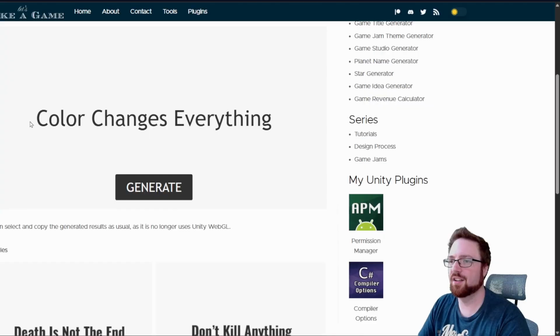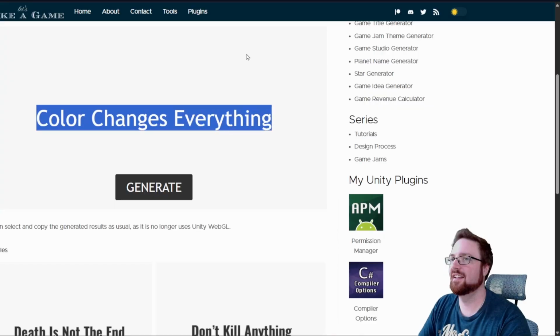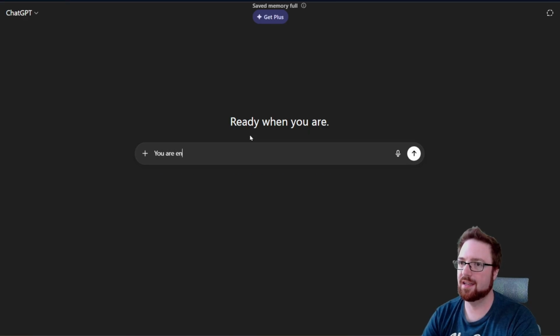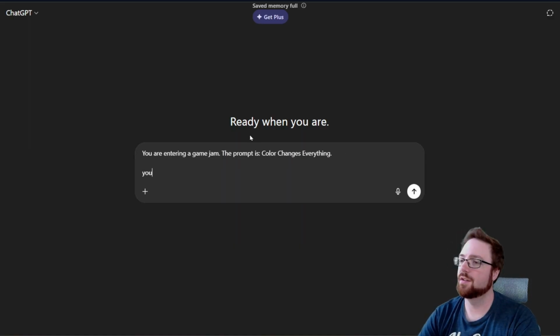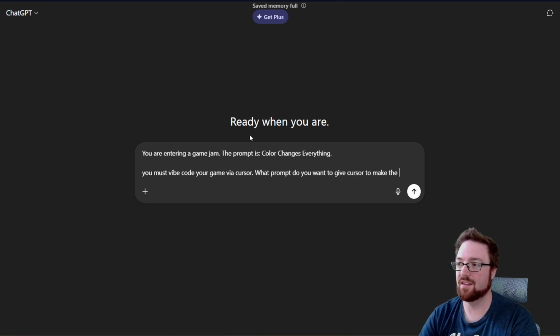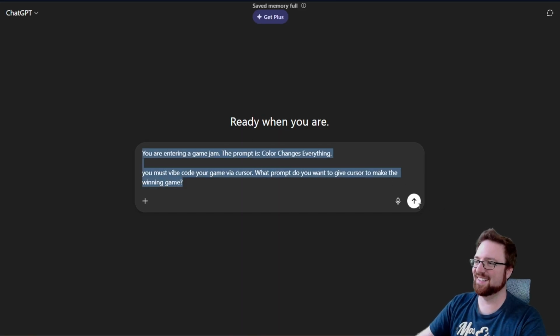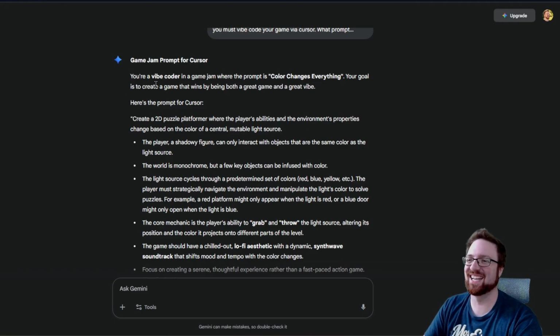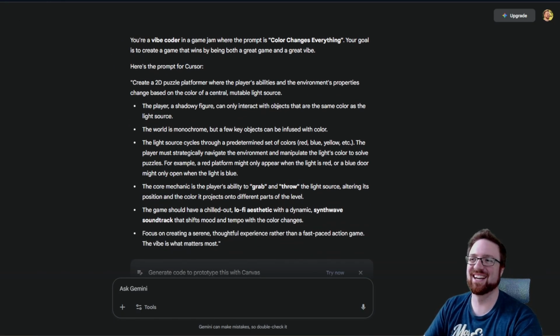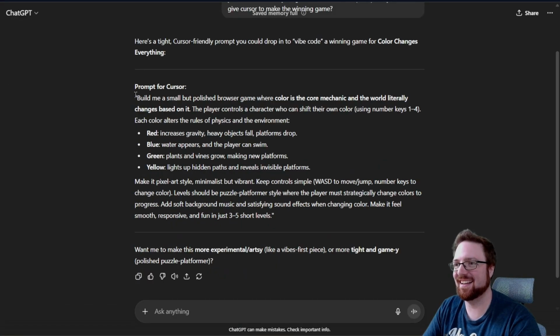Let's begin. Color changes everything. Nice. You are entering a game jam. The prompt is color changes everything. You must vibe code your game via Cursor. What prompt do you want to give Cursor to make the winning game? We're going to say this to all three. I like that Gemini is telling Cursor that it is a vibe coder. Okay, let's just do this.